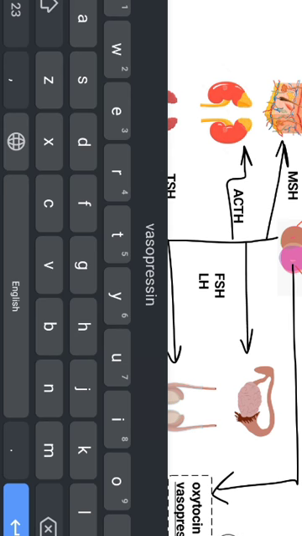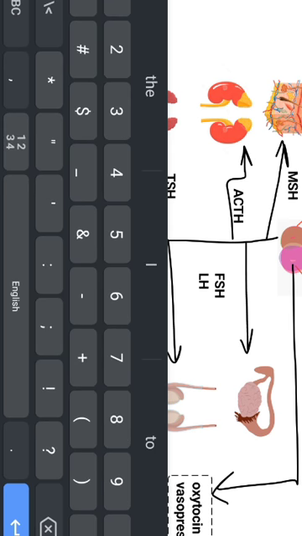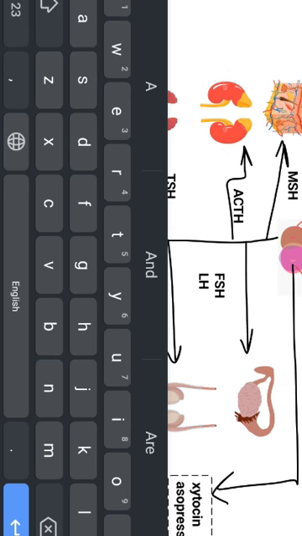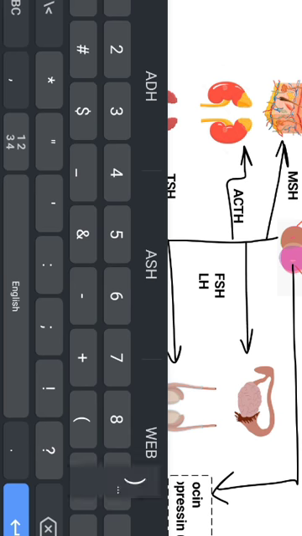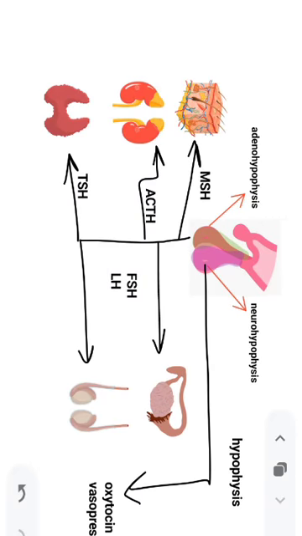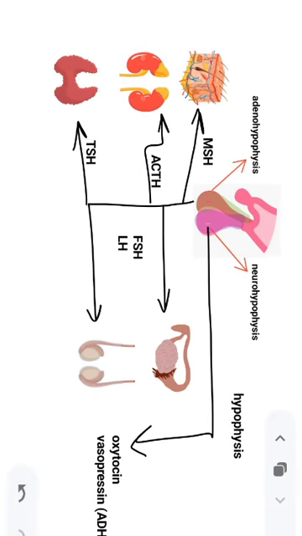We also call vasopressin the antidiuretic hormone, that is ADH, because it prevents diuresis. Diuresis is the excessive loss of urine, so vasopressin prevents that. So that's all about the hormones released. So this was the pituitary gland.